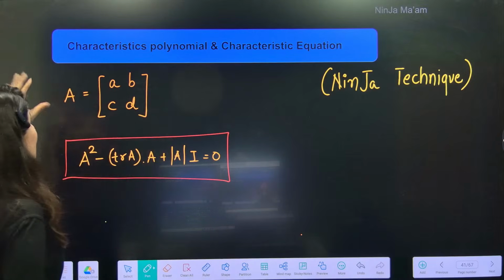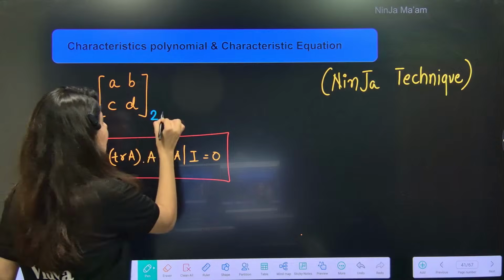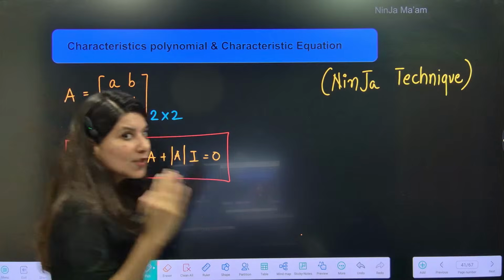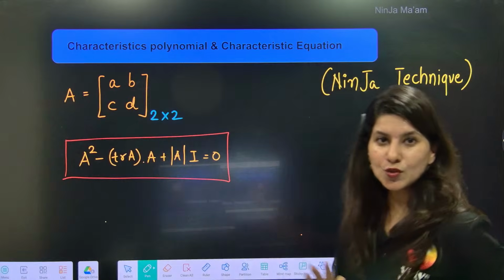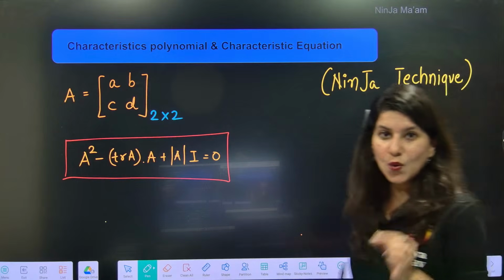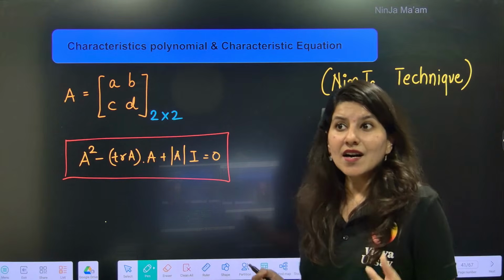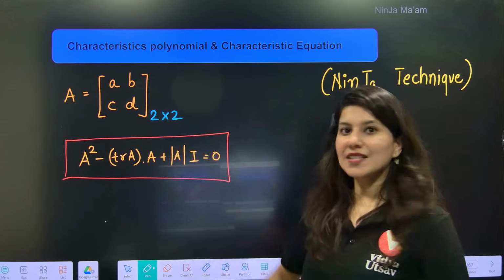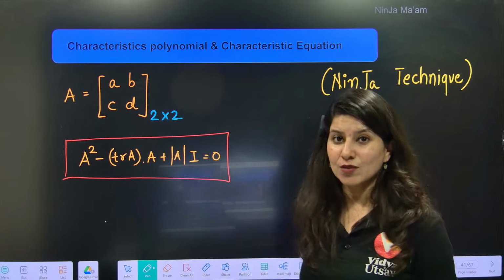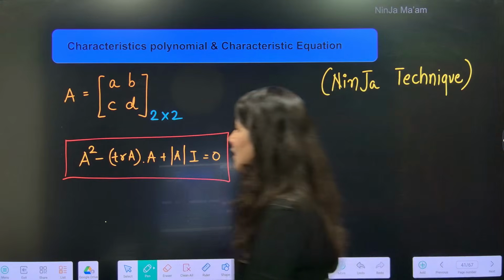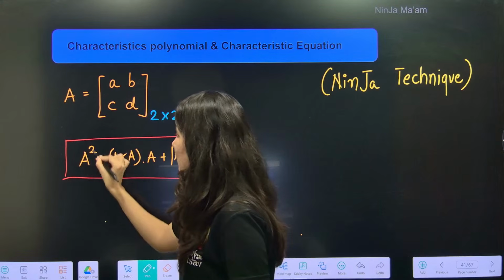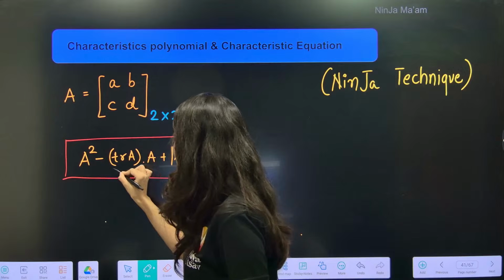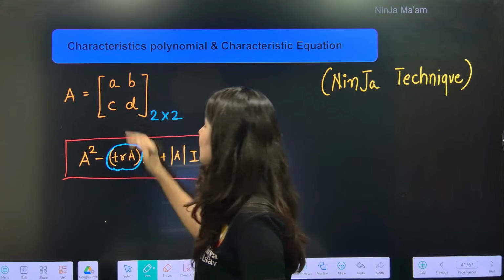Suppose a 2 cross 2 matrix is given, and this is especially for 2 cross 2 matrices. Then you can write a power 2 equation involving this matrix just by this equation. What's this equation? Let's see. It is A square minus trace of A. Trace of A is what? A plus D.